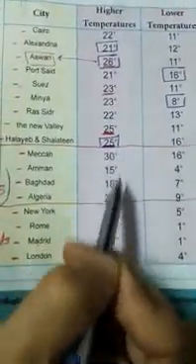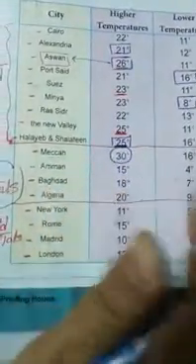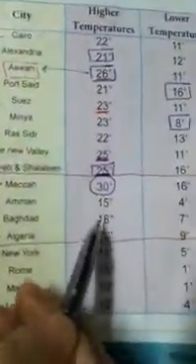I will check which number here is the greatest. So 30 is the greatest number in the Arab capitals. So this is the first, 30 degree. And the lowest, I will check the smallest number here. The lowest temperature was in Oman, 15 degree.